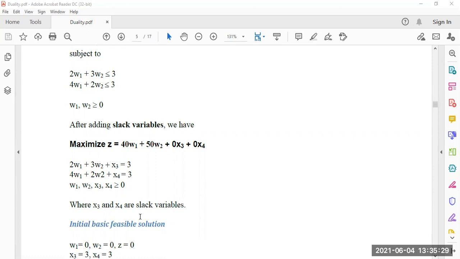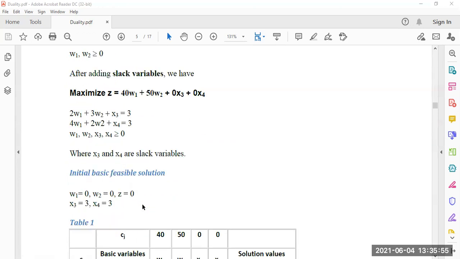Look at here. Here x3 and x4 are taken as slack variables as it is a maximization problem. So we have to add this x3 and x4. These are called the slack variables. So the initial basic feasible solution is w1 equal to 0, w2 equal to 0, z max equal to 0, x3 equal to 3 and x4 equal to 3. So x3 and x4 make the basis.